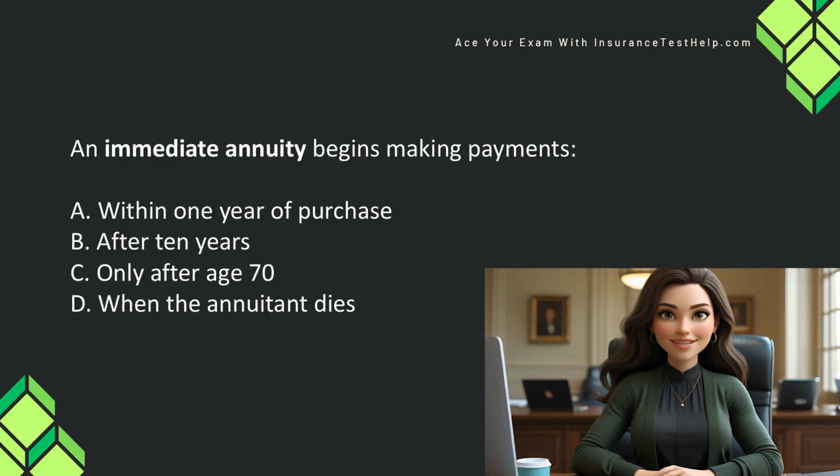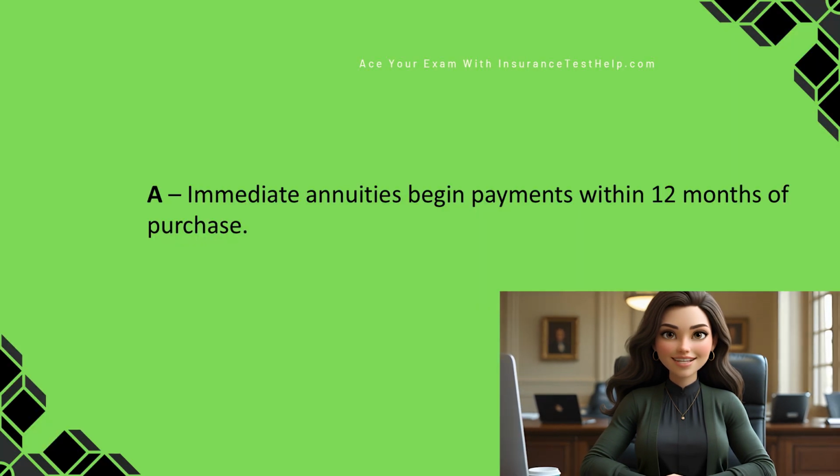An immediate annuity begins making payments: A. Within 1 year of purchase. B. After 10 years. C. Only after age 70. D. When the annuitant dies. And the answer is A. Immediate annuities begin payments within 12 months of purchase.